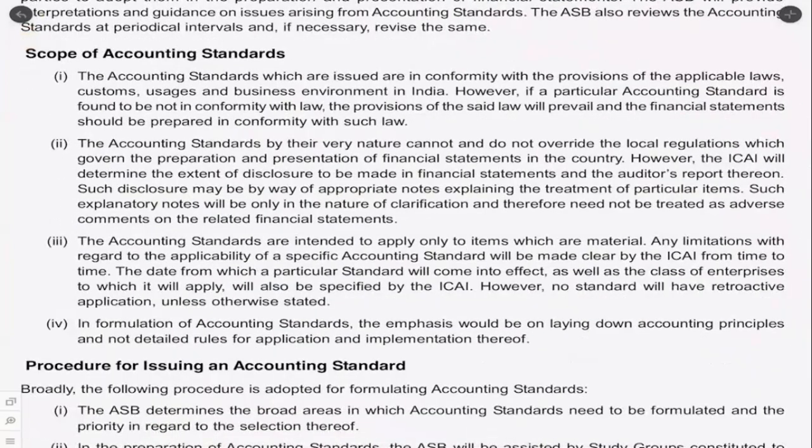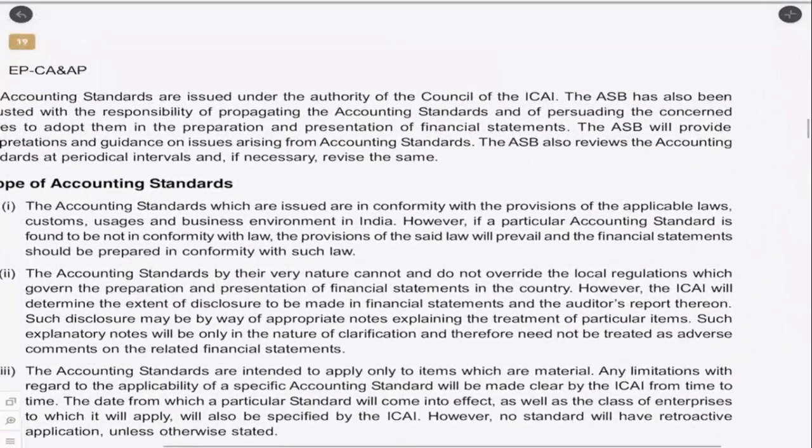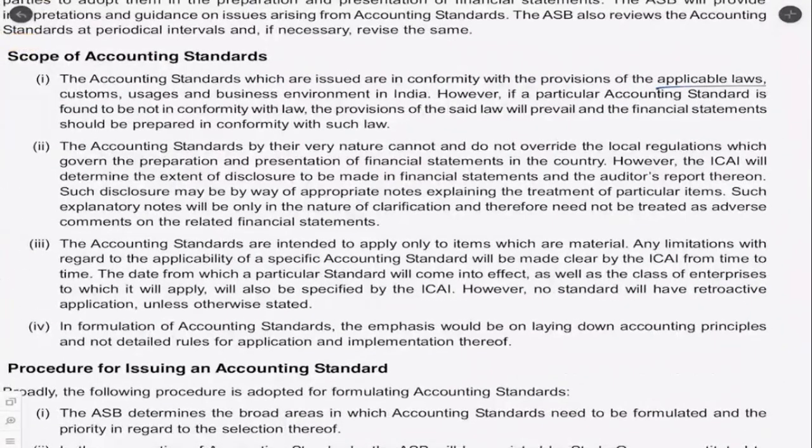Scope of accounting standards. Again, it has to be issued in conformity with the applicable laws. It cannot be independent of laws. That's the point. Law cannot be saying one thing and accounting standard saying something else. So it has to work within the purview of law. Then customs, what is the present custom of a particular thing in India, how exactly we follow, and usages, business environment in India. However, if a particular accounting standard is found not to be in conformity with the law, the provisions of said law will prevail. That's what I said. So the law will prevail over the accounting standard. So law comes first, then AS.